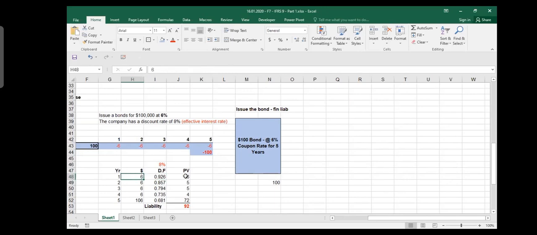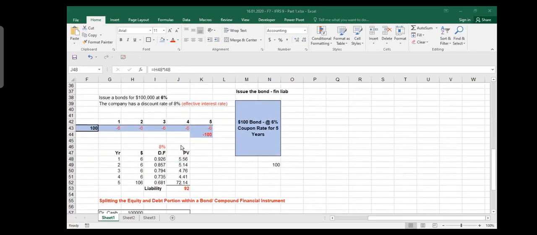So when you multiply, what you get here, if I put it in points, would be 5.56. So this $6, which you give after 1 year, in terms of today is only 5.56, which means today's $5.56 is equal to $6 of 1 year later, if it is 8%. You should remember that we calculated it at 8% because our effective interest rate was 8%. So these are 8% factors.